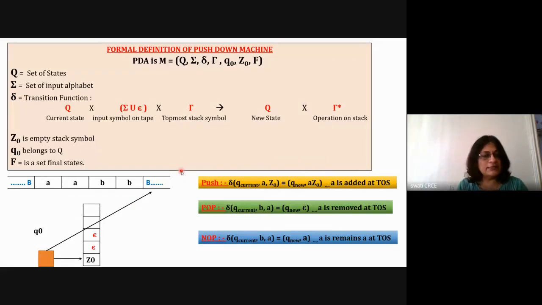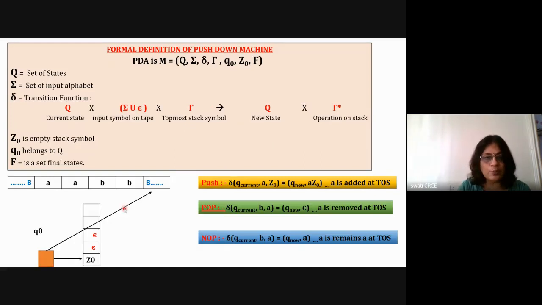What it says is that we have a pushdown machine M, which is a combination of 7 elements: capital Q, sigma, delta, rho, Q0, Z0, F. Rho indicates the stack symbol, the topmost stack symbol. Q is a finite set of states, sigma is a finite set of input symbols on the input tape, and delta is a transition function.